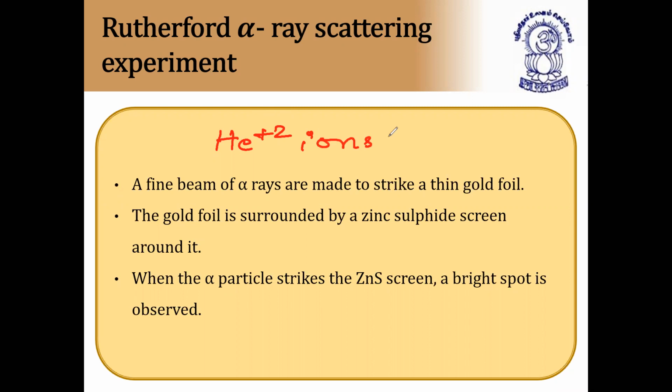And the gold foil is surrounded by a zinc sulfide screen. They have taken a gold foil and it is surrounded by a zinc sulfide screen around it. When the alpha particles strike the zinc sulfide screen, a bright spot is observed. Here I'll show the diagram to you clearly. It will be very easy for you to understand. Next, I'm showing the diagram now.